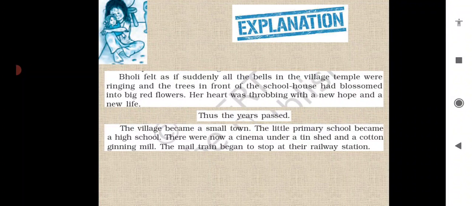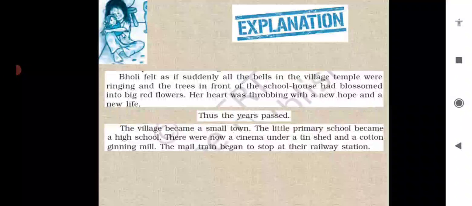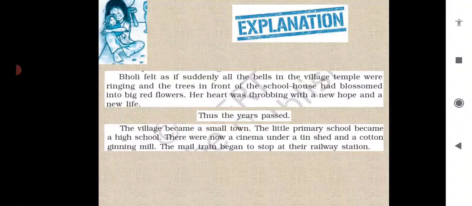There were now a cinema under a tent shade and a cotton ginning mill. The mail train began to stop at the railway station. So these were the changes that came in the village. Like there was a school, high school, then a cinema hall also came, and there was a mill of cotton that used to convert cotton into some other things.